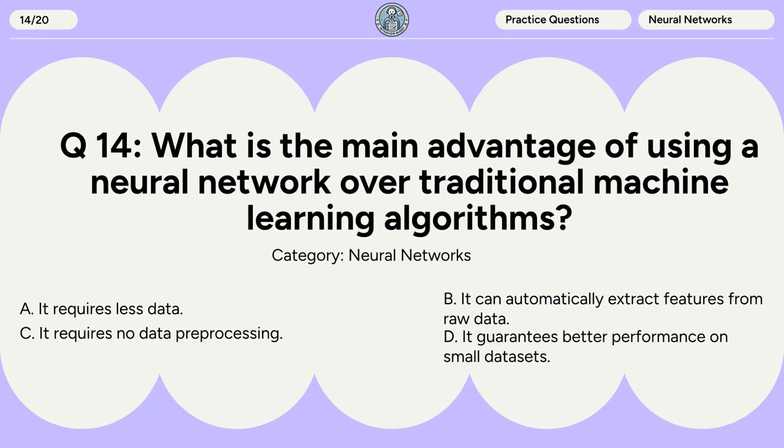Question 14. What is the main advantage of using a neural network over traditional machine learning algorithms? A. It requires less data. B. It can automatically extract features from raw data. C. It requires no data preprocessing. D. It guarantees better performance on small datasets.